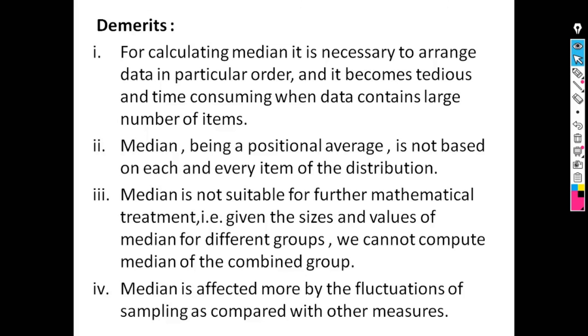Next drawback is median is not suitable for further mathematical treatment. That is, given the sizes and values of median for different groups, we cannot compute the median for the combined group. And the last drawback is median is affected more by the fluctuations of sampling as compared with other measures. These are the demerits or drawbacks of median.